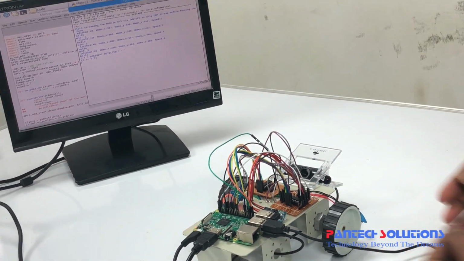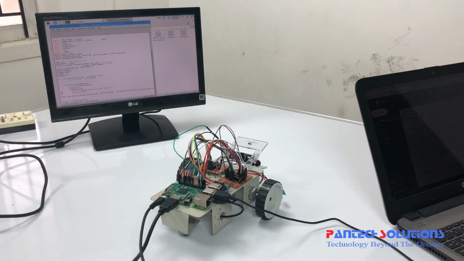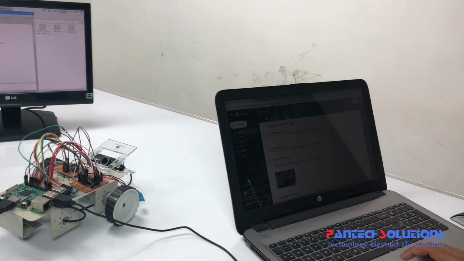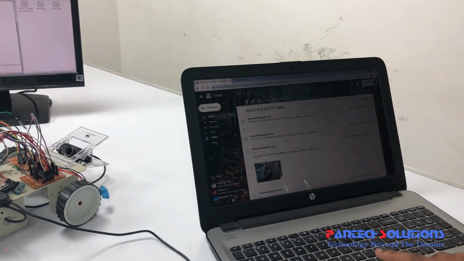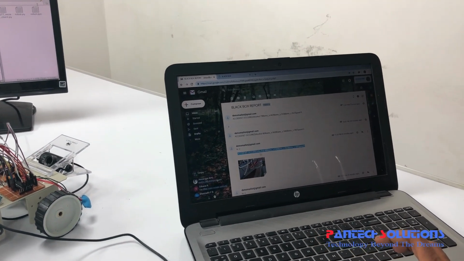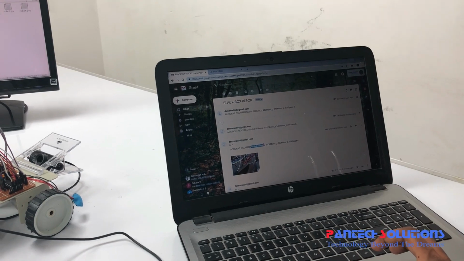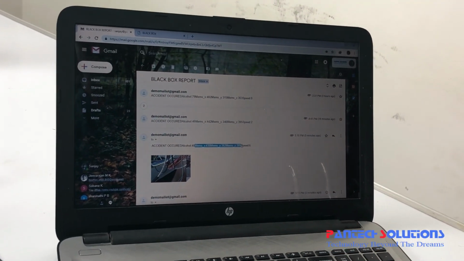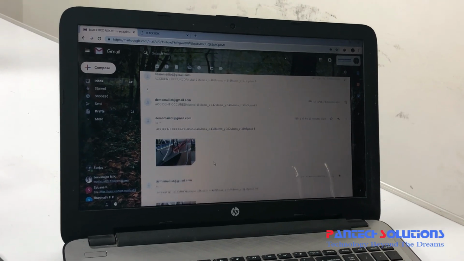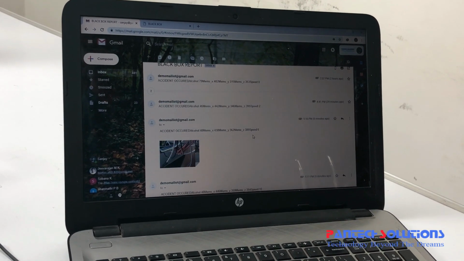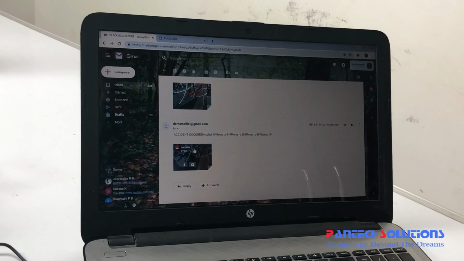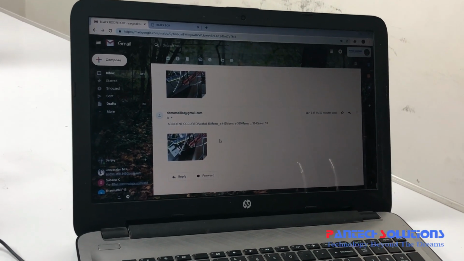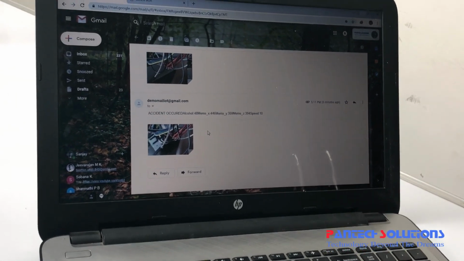The car stops immediately. Whenever an accident happens, I got one mail notification about the accident occurrence, like accident occurred with the alcohol consumption value, x-axis and y-axis MEMS, and speed, and everything came as a mail with one image. Again I got one mail with an image which shows that the accident happened there.